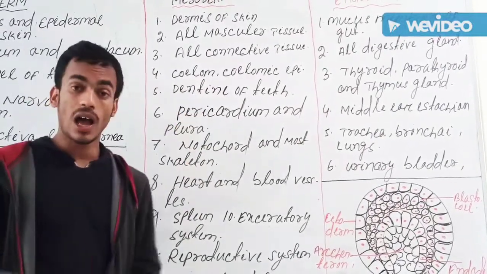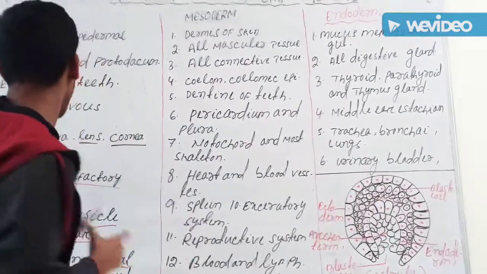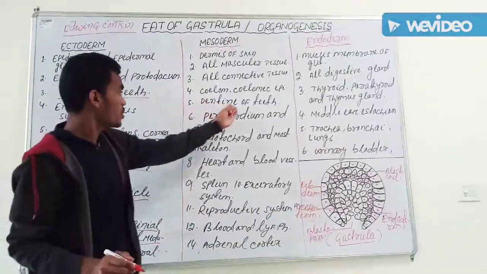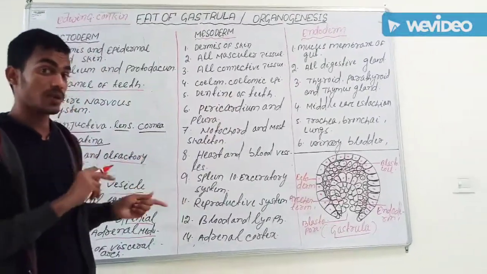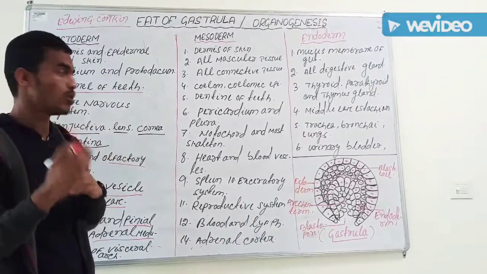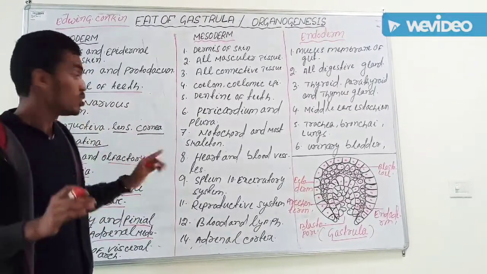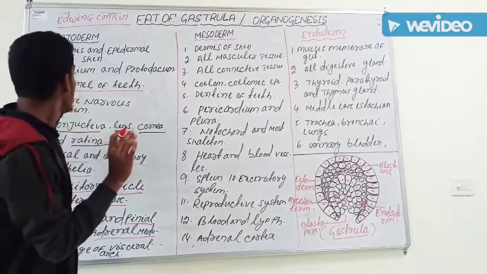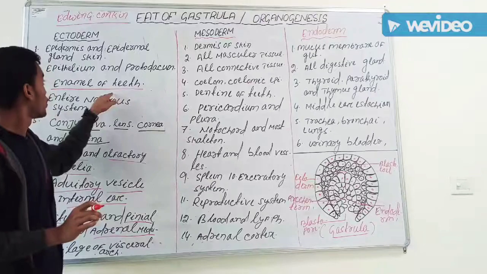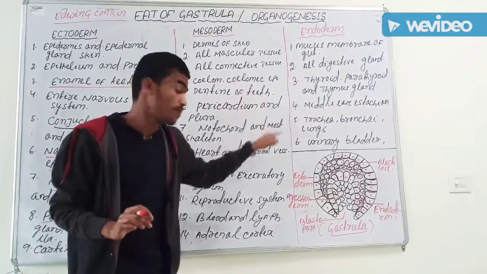Then dentine of teeth. I told you about it previously. Only the enamel of teeth comes from ectoderm, and the dentine of teeth is from mesoderm. This is the difference, and this is the quick trick. If someone tries to confuse you and asks, you think you remember teeth come from the ectoderm. No, not all parts come from a single germ layer. Enamel of teeth comes from ectoderm, but dentine of teeth comes from mesoderm.